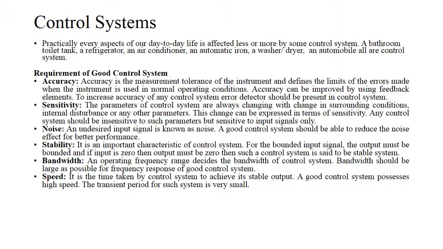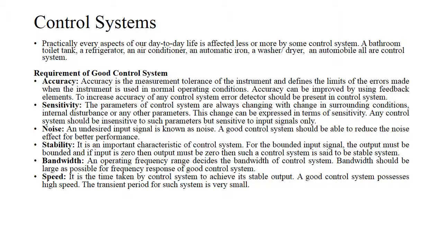Sensitivity. Parameters of control system are always changing with change in surrounding conditions, internal disturbance, or any other parameters. This change can be expressed in terms of sensitivity. Any control system should be insensitive to such parameters, but sensitive to input signals only. Noise: an undesired input signal is known as noise. A good control system should be able to reduce the noise effect for better performance.